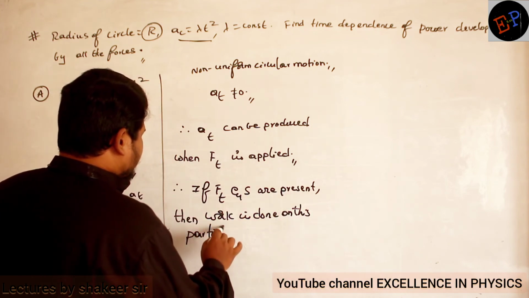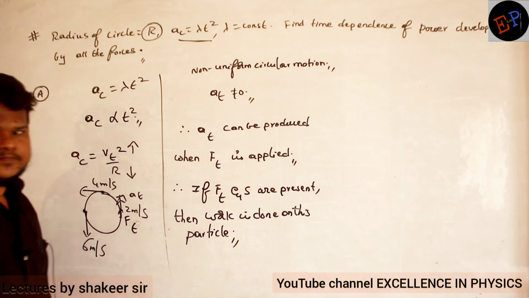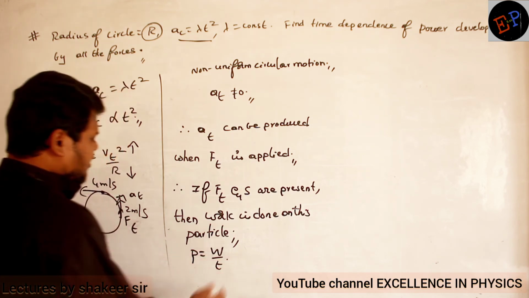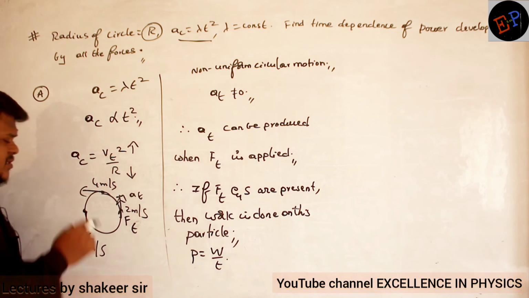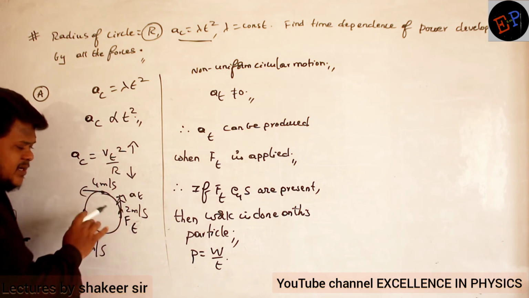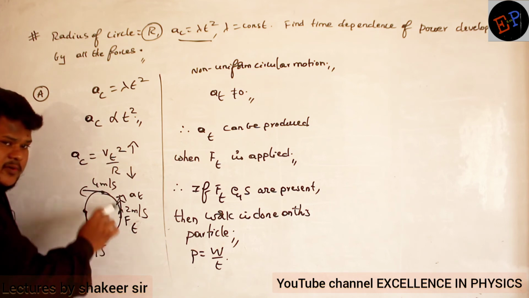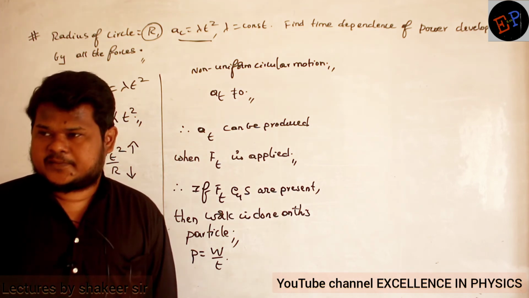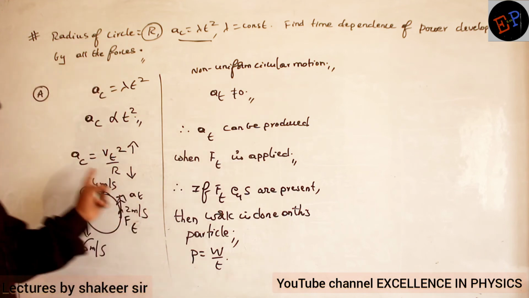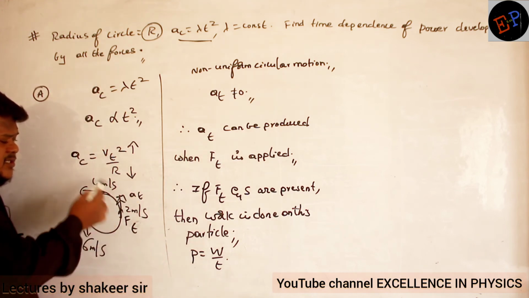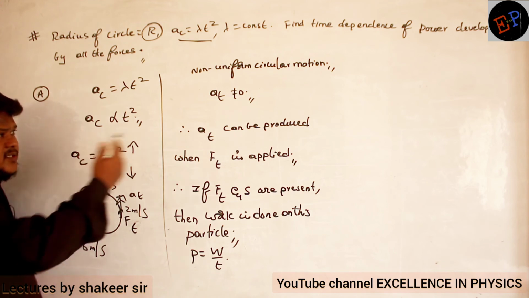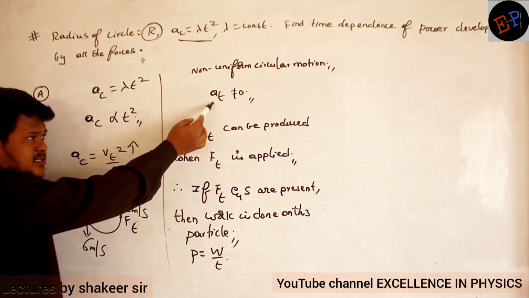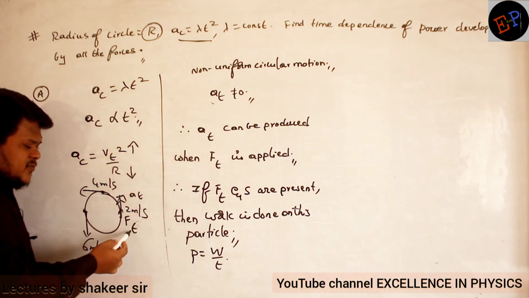Work is always done in a particular time, so power can be written as work done divided by time. So this particular mechanism is delivering power on this particle, and that power only we are supposed to calculate. Because it is non-uniform circular motion, tangential speed should increase; then tangential acceleration comes into action, which happens only when tangential force is applied.